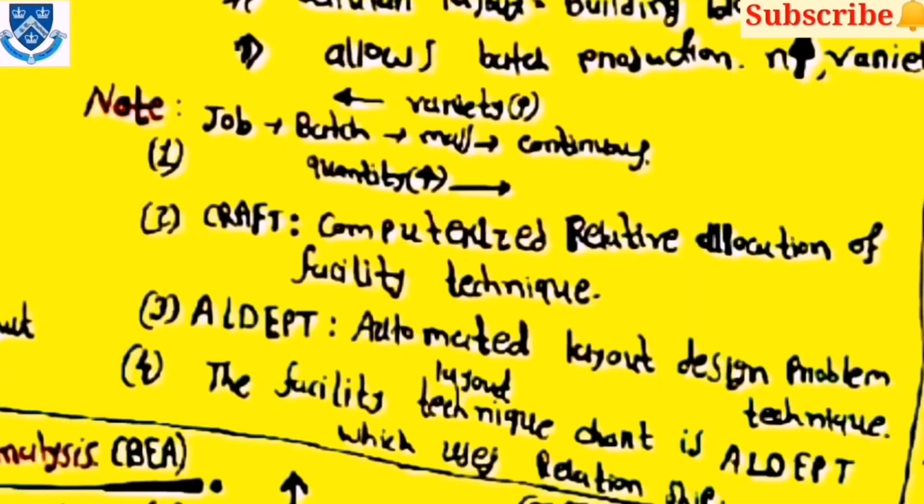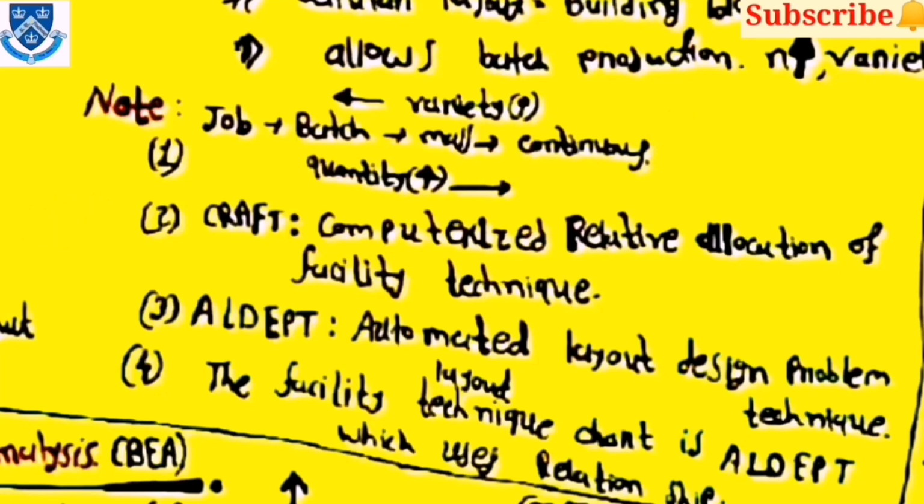One note is there which is important for the examination. If we talk about the quantity point of view, then job, then batch production, then mass production, and then continuous production, the quantity will increase. And if we talk about the variety of the products, then continuous products, then mass products, then batch products, and then job products, the variety will increase.